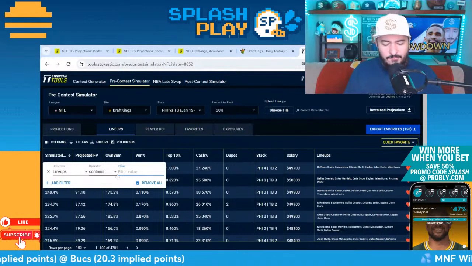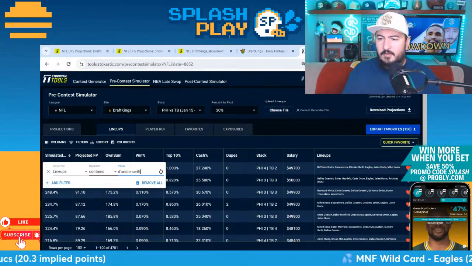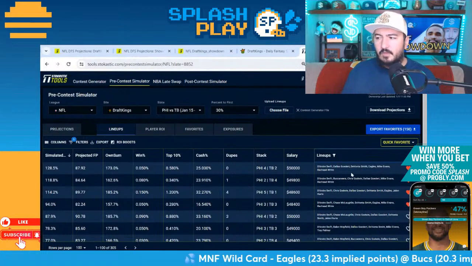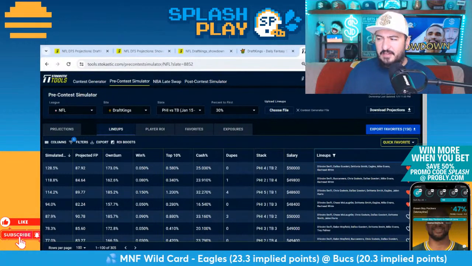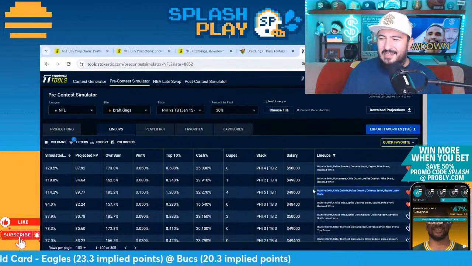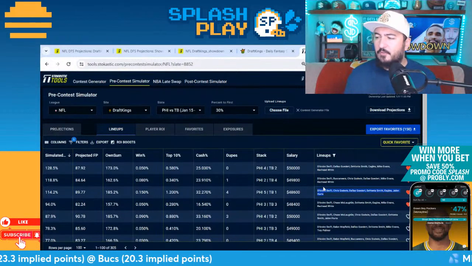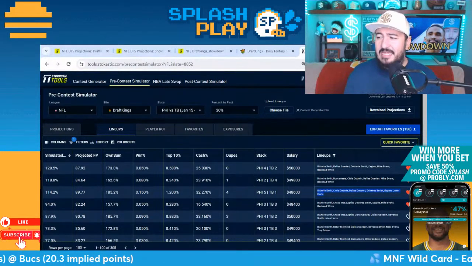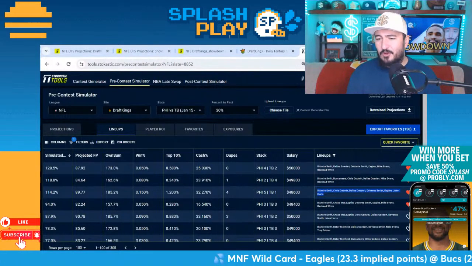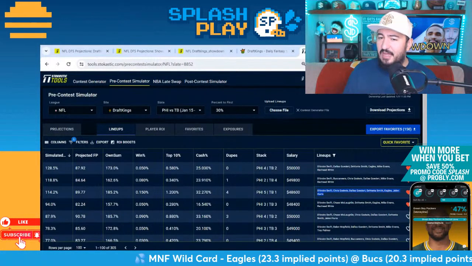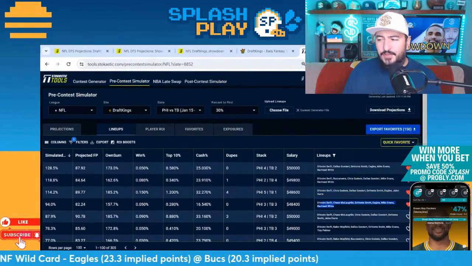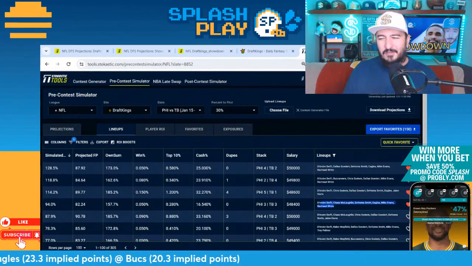No good games in a while for DeAndre Swift. It's fine when it starts with him. Swift, Dallas Goedert, Devontae Smith, this is going to be duped at 50K. Never mind that. This one at 48.6: DeAndre Swift, Chris Godwin, Dallas Goedert, Devontae Smith, Eagles, Jalen Hurts. So a 5-1 build with the Eagles. But that is one that I think you can play Swift at captain and feel okay about it.